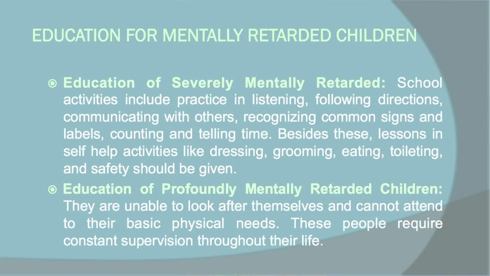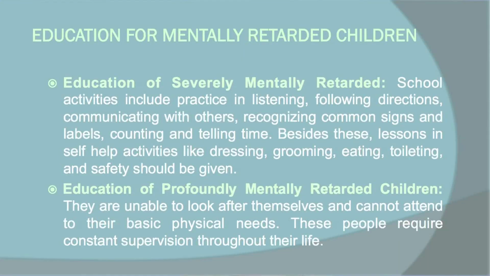And lastly, the education of profoundly mentally retarded children. This is the last category, which is very difficult for the teachers, because rarely any percentage of children recover under this category. They are unable to look after themselves.